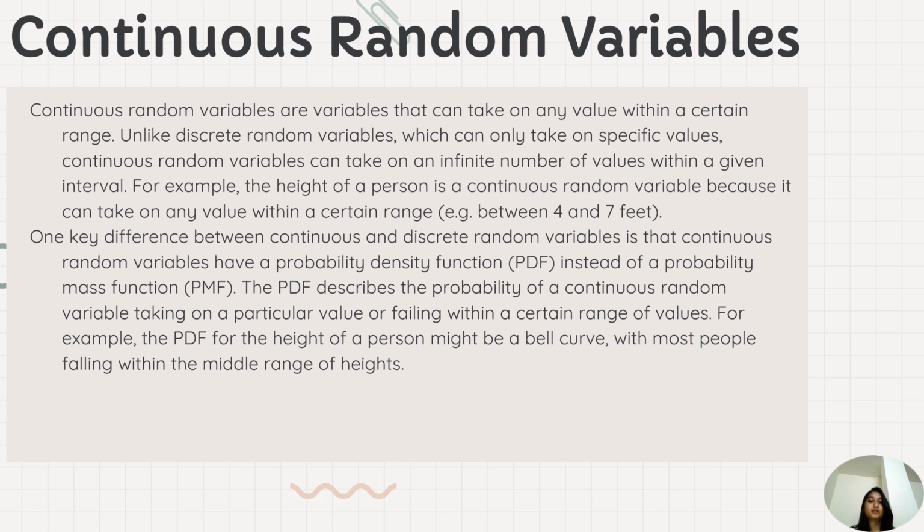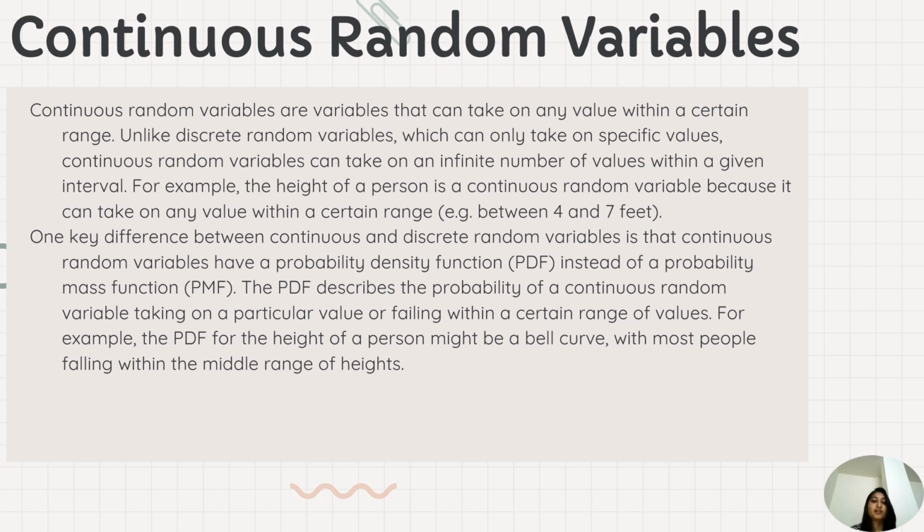Continuous random variables can take on an infinite number of values within a given interval. For example, the height of a person is a continuous random variable because it can take on any value within a certain range, for example between 4 to 7 feet.